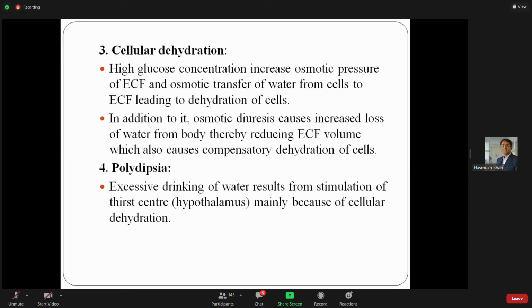Cellular dehydration occurs. From the intracellular compartment to the extracellular compartment, water transfer occurs. High glucose concentration increases the osmotic pressure of the extracellular fluid compartment. So osmotic transport of water occurs from intracellular to the extracellular compartment, leading to the dehydration of the cell.